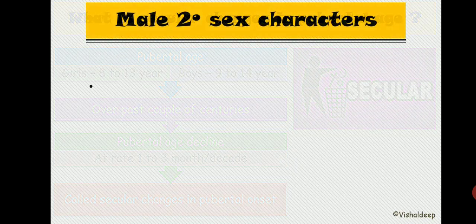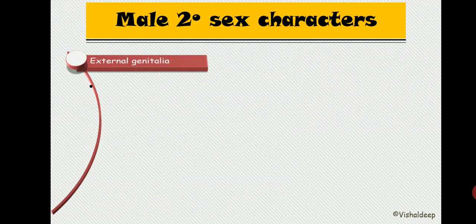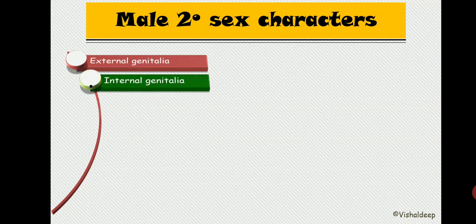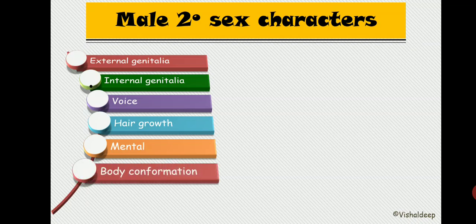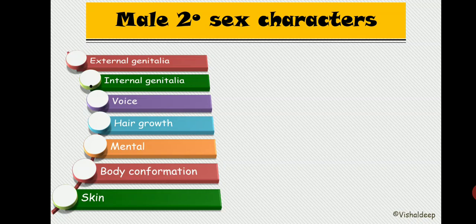Now the secondary sexual characters. As far as the male is concerned, we already discussed this topic under the male reproductive system. So this is nothing but a revision of the male secondary sexual characters, starting with the external genitalia, then the internal genitalia, voice, then the hair growth, then the mental development, then the changes in the body configuration, and finally the changes inside the skin.